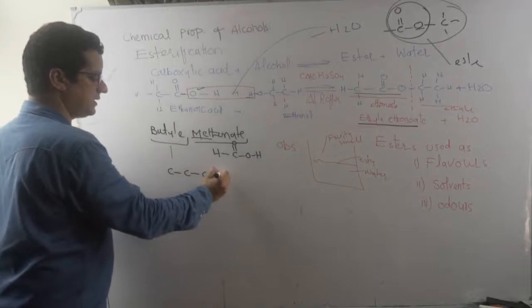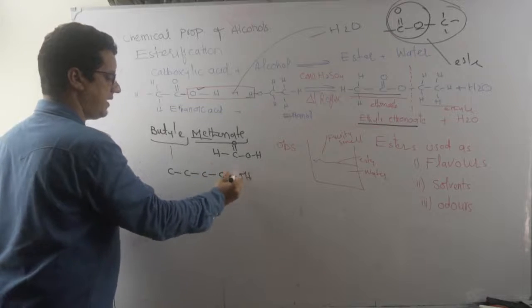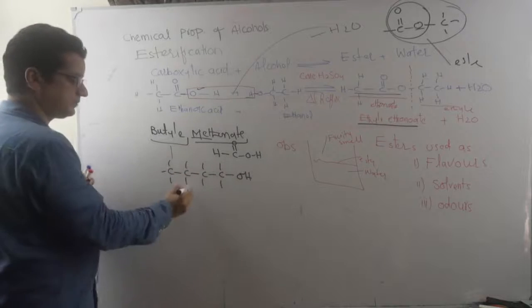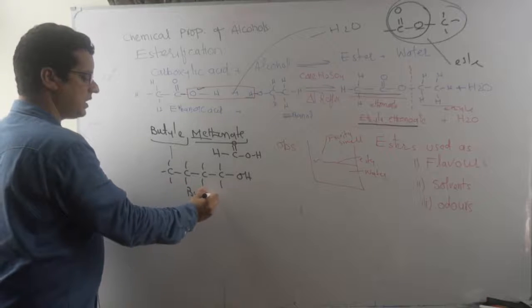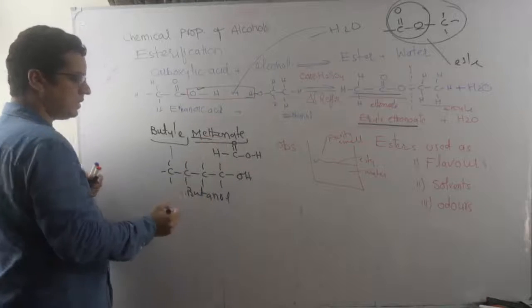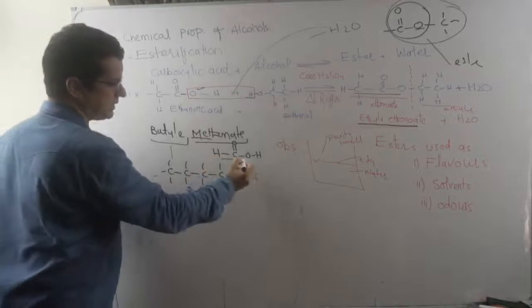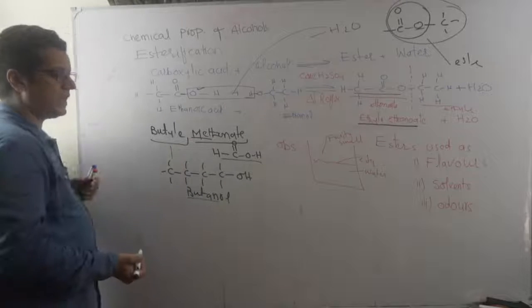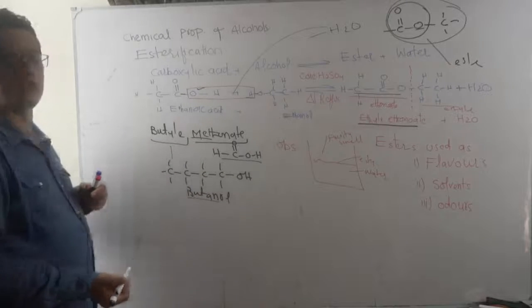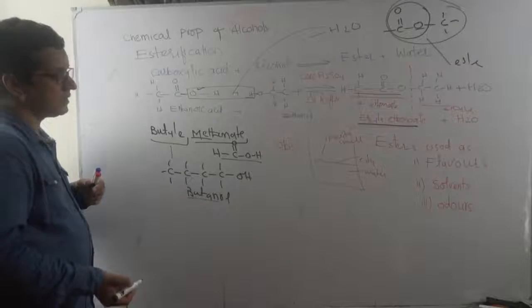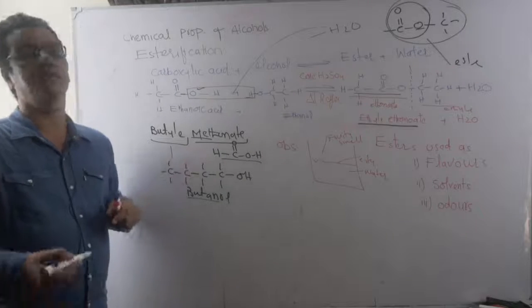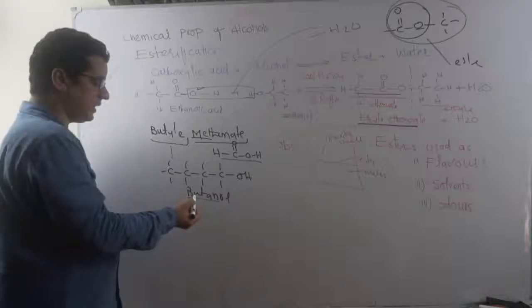The easy way is to write the displayed formula because the chances of error are less. This is butanol, butyl, butanol. It means methanoic acid, sorry, this is methanoic acid from methanoate, and butanol. They react together to produce what? Butyl methanoate. Okay, so you basically have one way of deriving it right from the name. And if you are now supposed to write the chemical equation, first write